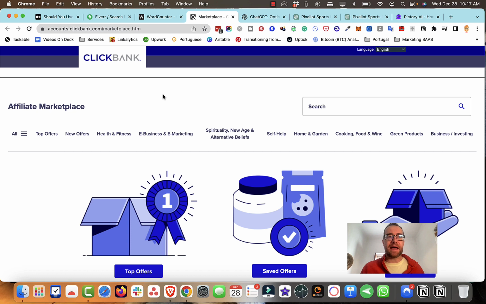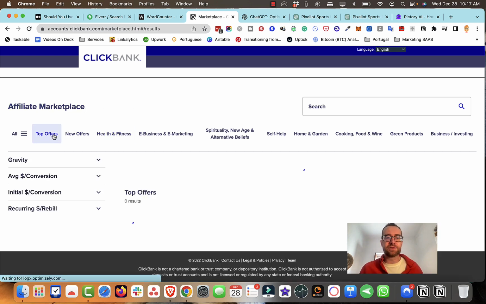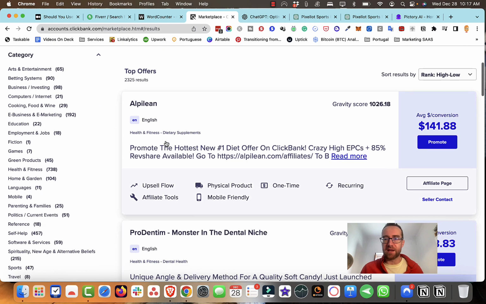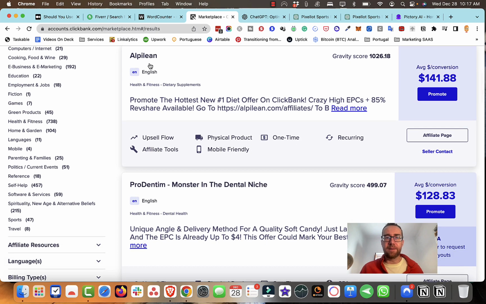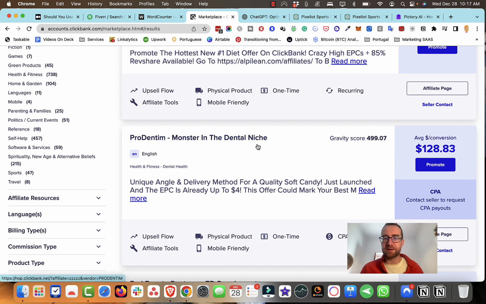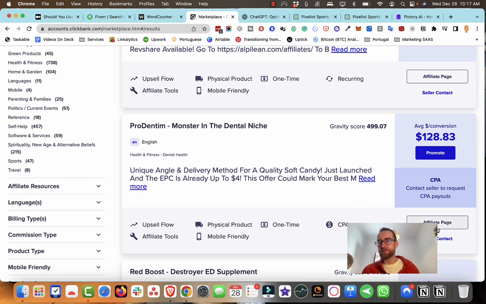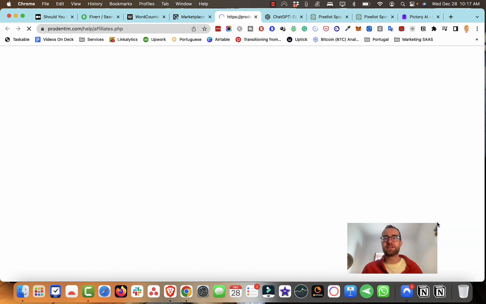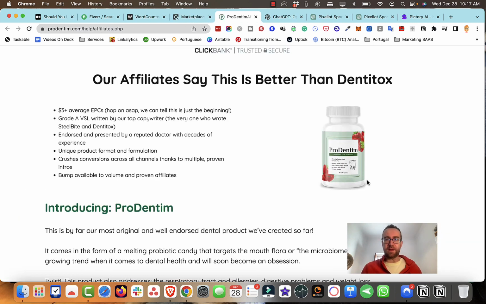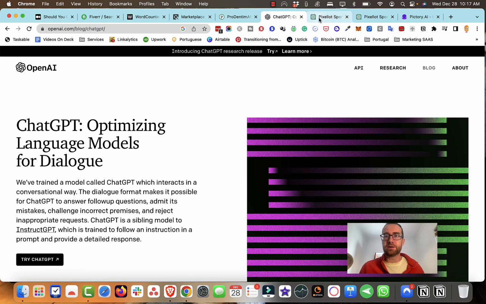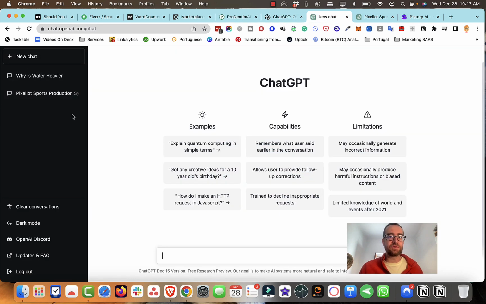Now you can do this actually and find different products on ClickBank. So let's just look at the top offers, and you can see there's Opuline, there's Prodentum. These have great gravity scores. So these are something you can actually check out the affiliate page, see if it's something that you want to promote, and then create a thing about Dentoxin. So let's just do an example here, and we'll go a new chat.